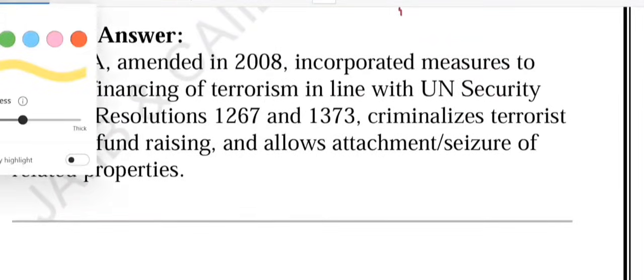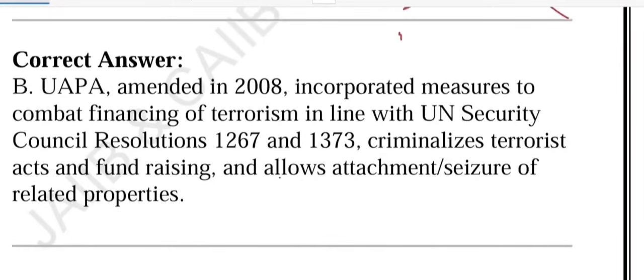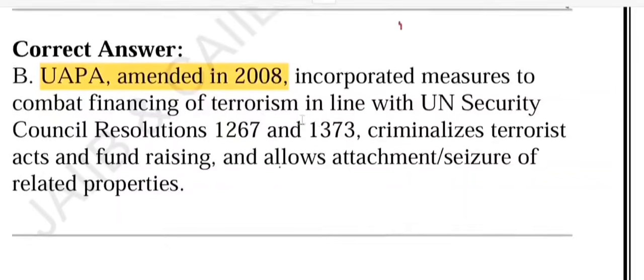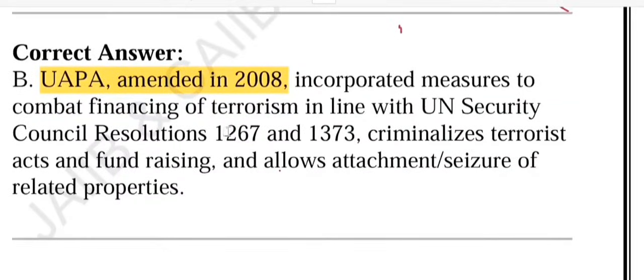So let's quickly summarize the key points. UAPA is a law to curb unlawful activities and terrorism. In 1967 it was originally enacted. The 2008 amendment included terrorism and terror financing in line with the UN resolution. In 2013 it was amended again, which further strengthened the law to meet the FATF standard. I hope it is clear.